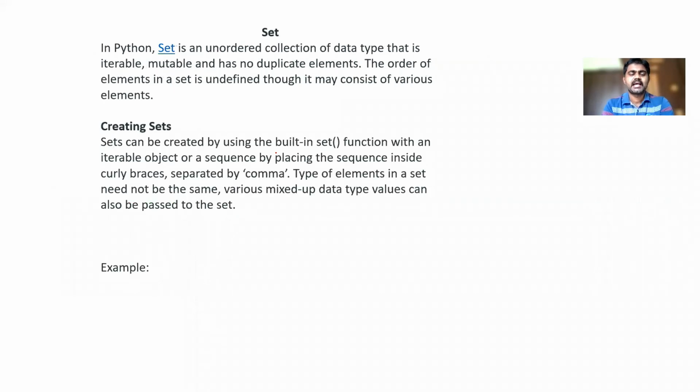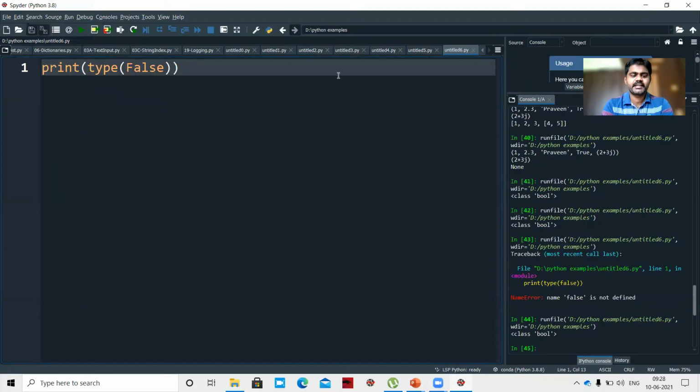Next is set. Previously, lists and tuples are ordered collections of data types, whereas a set is an unordered collection of data types. Your set is defined in curly braces. Remember, sets are defined in curly braces. It is iterable, mutable, and has no duplicate elements. So we don't have any duplicate elements. Let's see an example for creating sets.